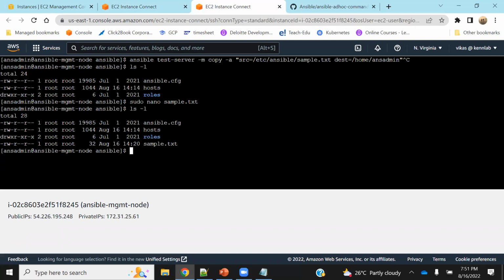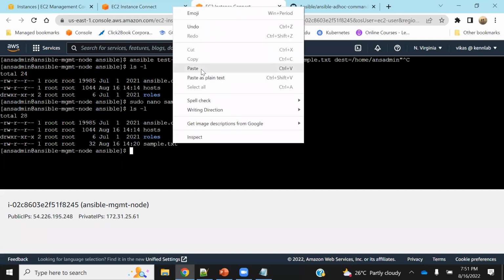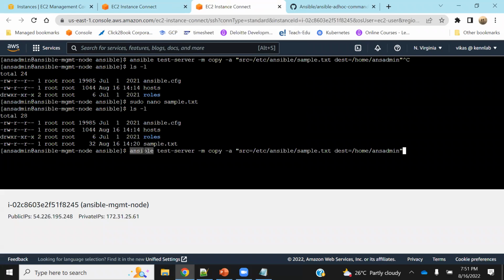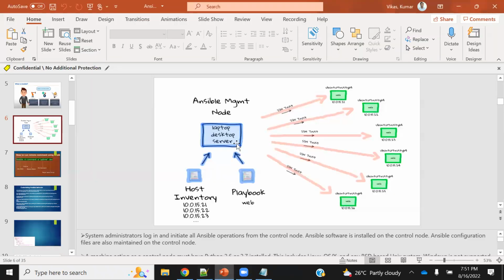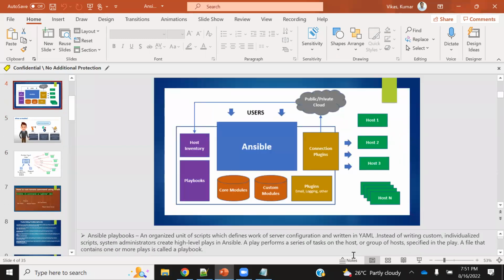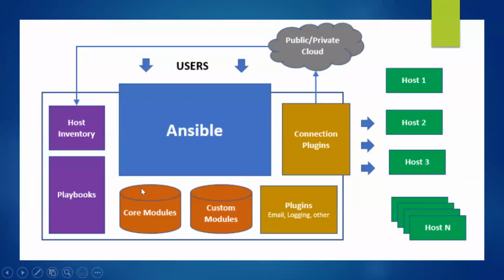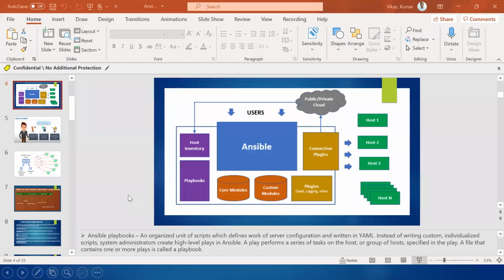Now I will run this command. Ansible, go to test server. Who tells what the test server is? The host file tells that test server means this particular IP address. -m is module. What module are you going to use? The copy module. Where is the module? Go to the architecture. This is the module, the core, inbuilt module. So this module is there.